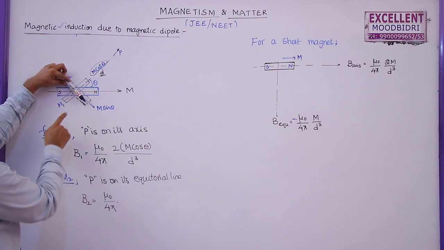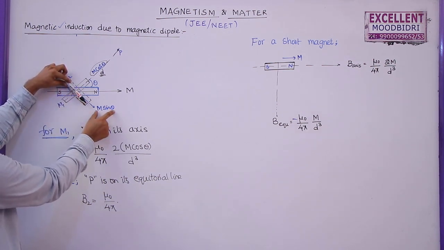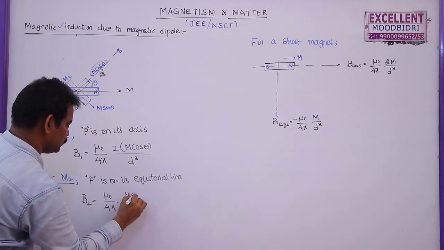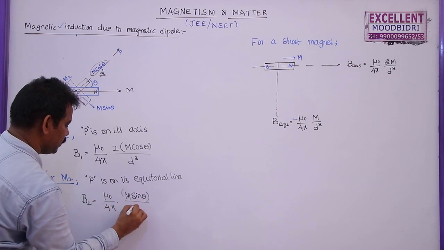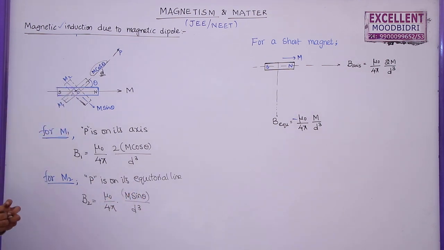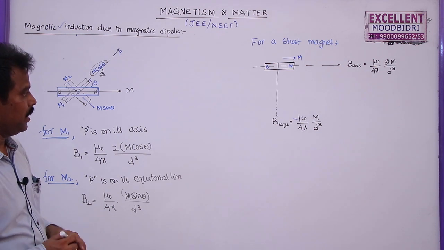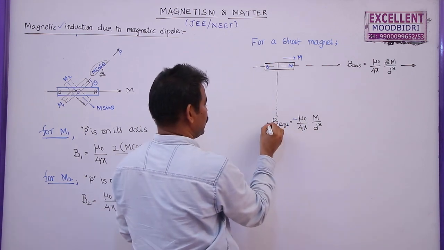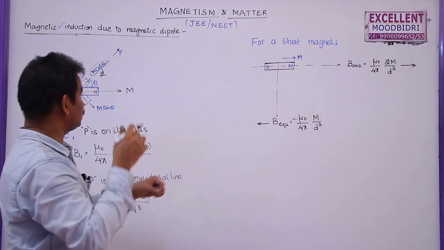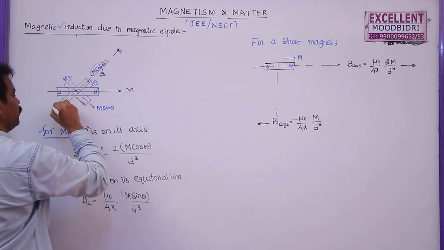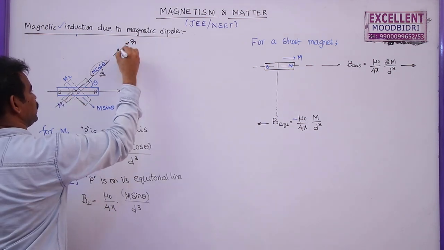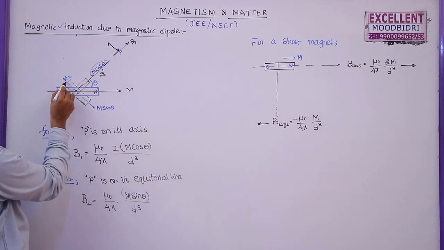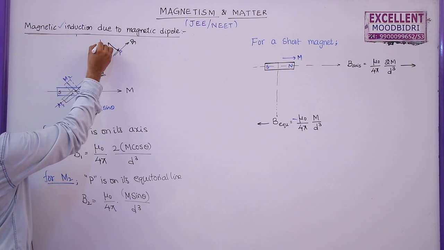What is the moment of this bar magnet, which is equal to m sin theta, and distance is same d. So this is m sin theta by d cube. But remember students, the directions are very important. Here this is along x-axis and this is along negative x-axis in this case. But here at this point, B1 is in this direction and B2 is opposite to the dipole moment. Dipole moment is in this direction. So this is B2 here.